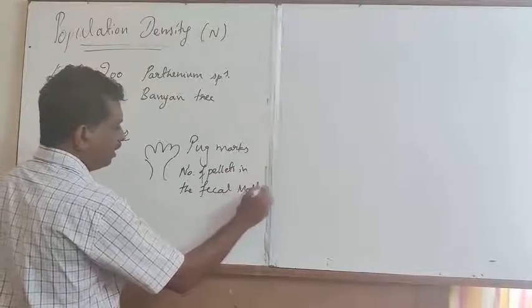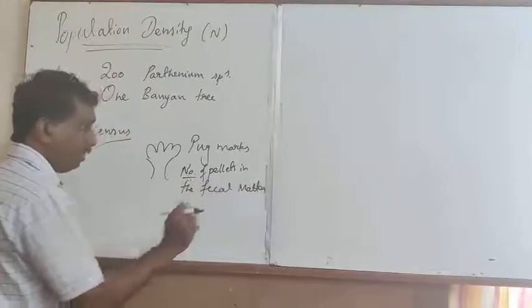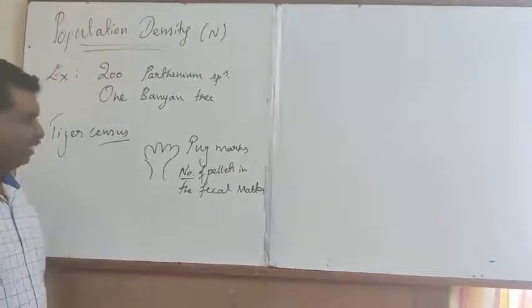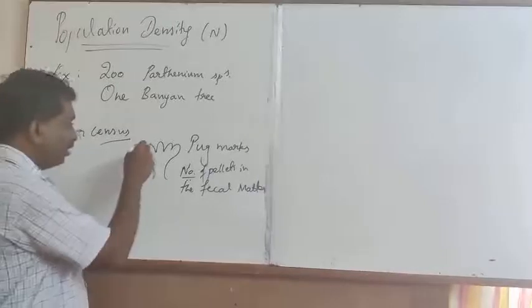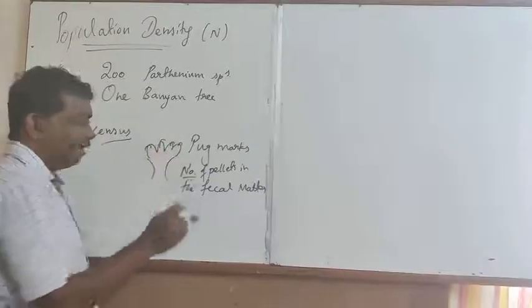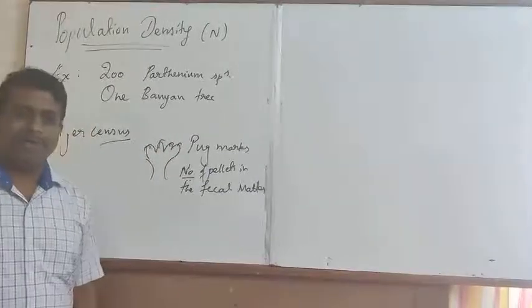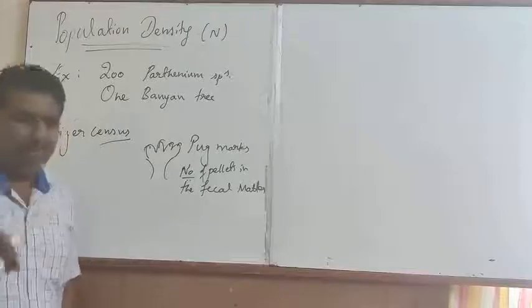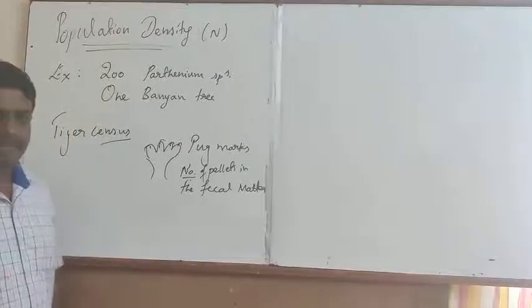The pug marks and the number of pellets in the fecal matter are taken into consideration in order to determine the total number of tigers in a given geographical area.